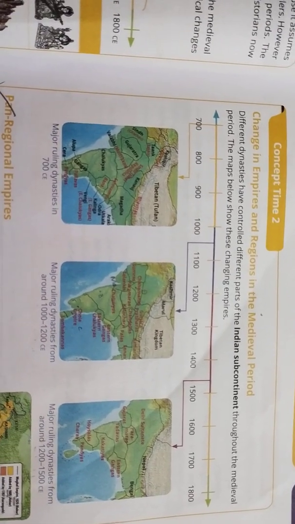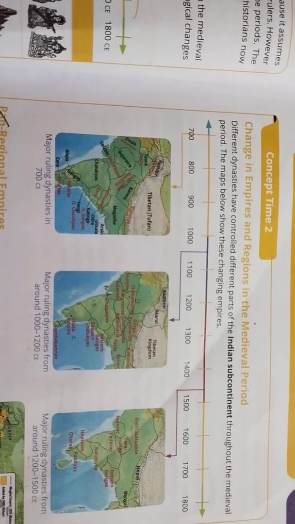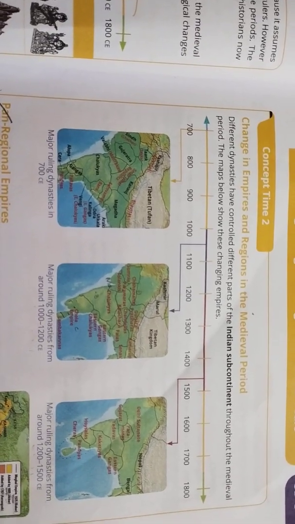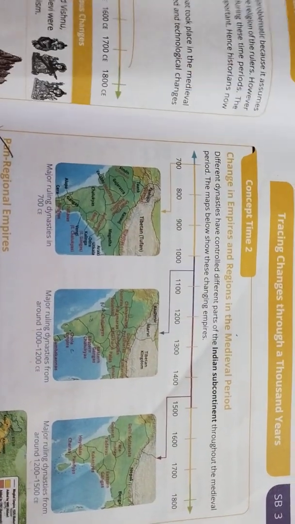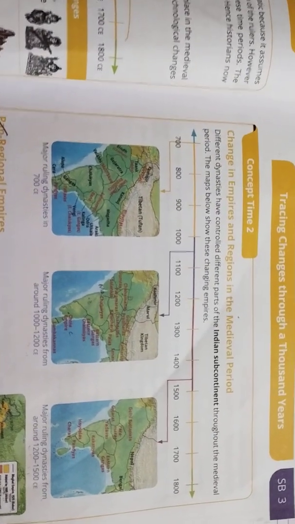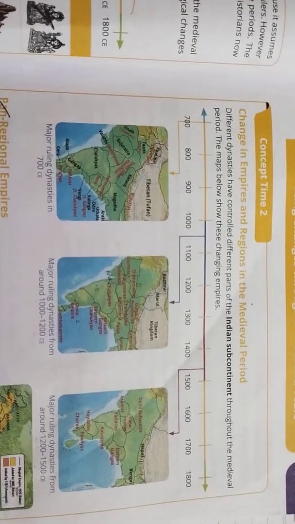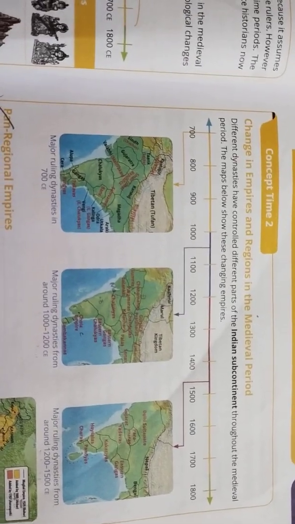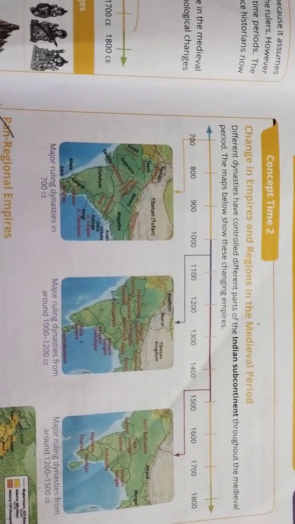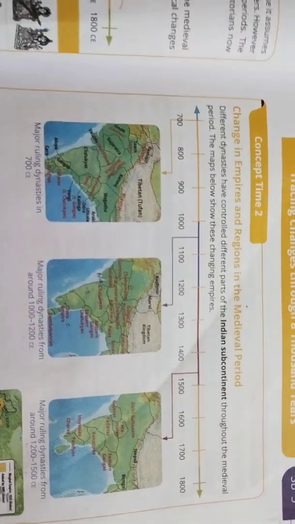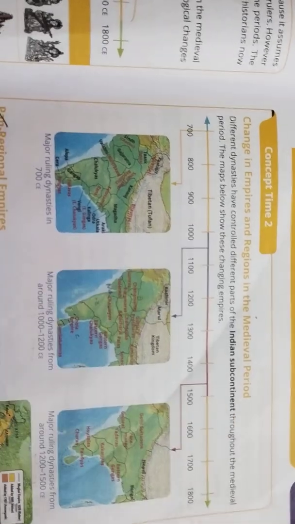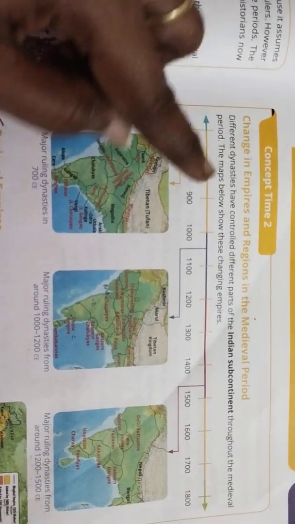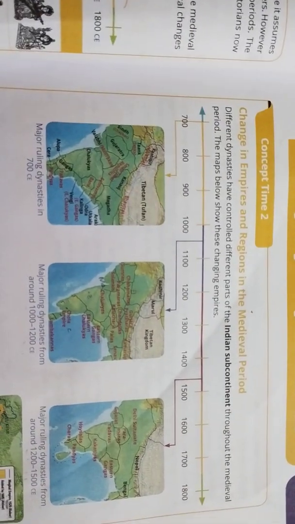Today in history, we are going to learn about the change in empires and regions in the medieval period. So kindly take out your social science supplementary book which is given by Leeds School and let us learn about the changes in empires and the regions in the medieval period. Different dynasties have controlled different parts of the Indian subcontinent throughout the medieval period. The map below shows these changing empires.